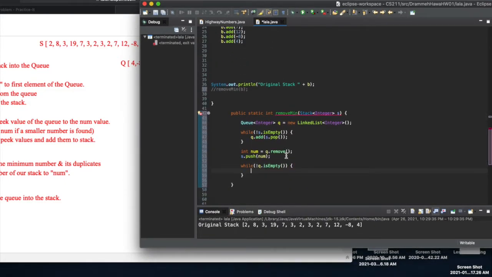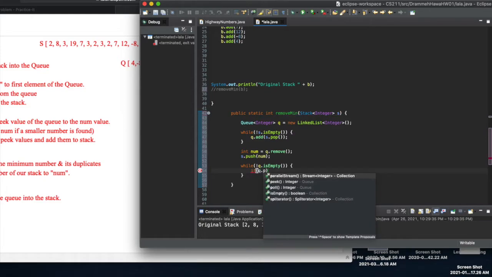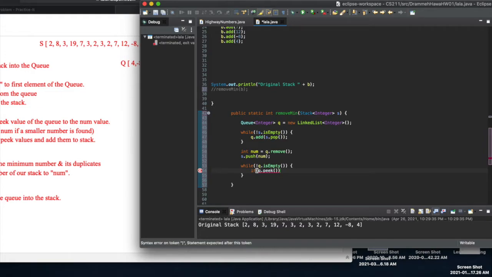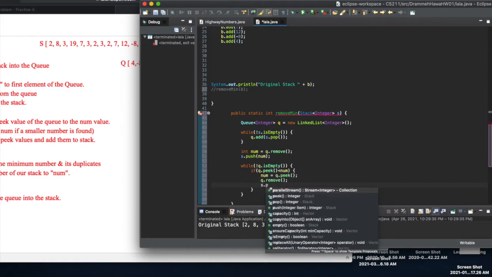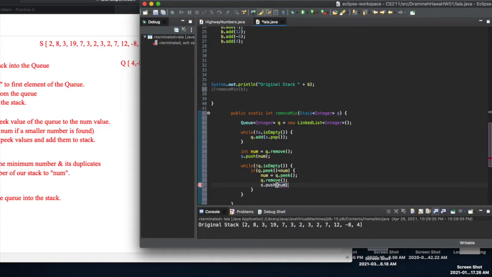We're gonna write an if statement and say if q.peek. So right now we're gonna have 3 test cases: one for less than, one for greater than, or equal to. So we're gonna say if q.peek is less than num, then all we want to do here is update the value of num to that q.peek. So num equals q.peek, and then we're going to remove that value from the queue so we can start testing the other values, and then add that value into our stack. Sorry, we're just gonna go ahead and add it all together here. s.push q.remove. That way we're doing it at the same time, saving some time.